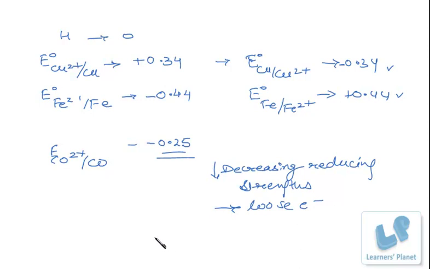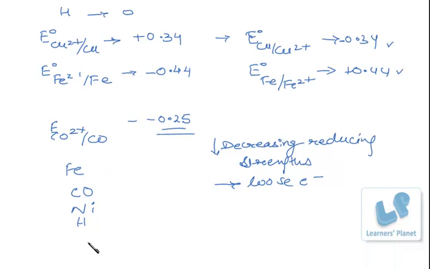So I'll write some elements of this electrochemical series: iron, cobalt, nickel, hydrogen, then copper, then mercury, silver.